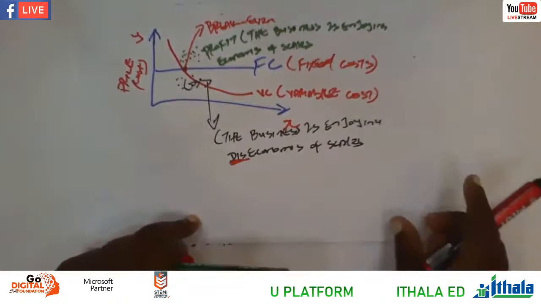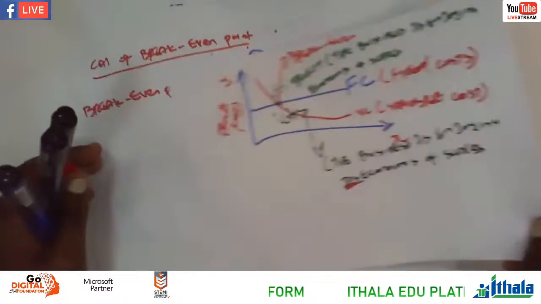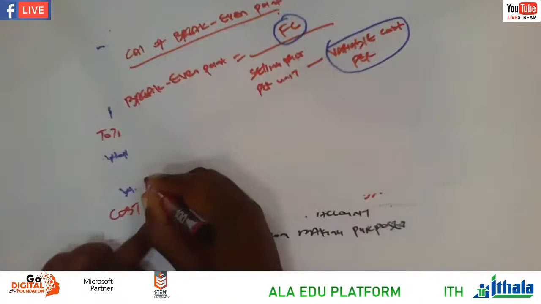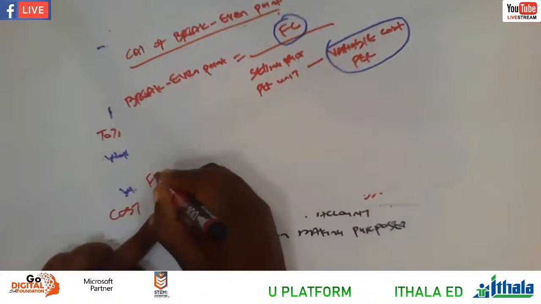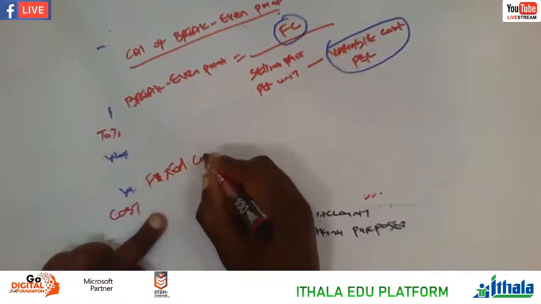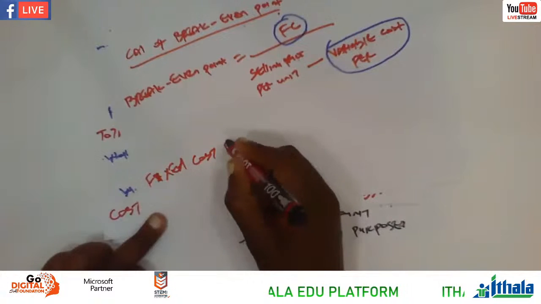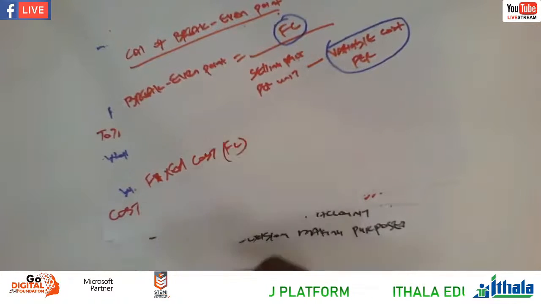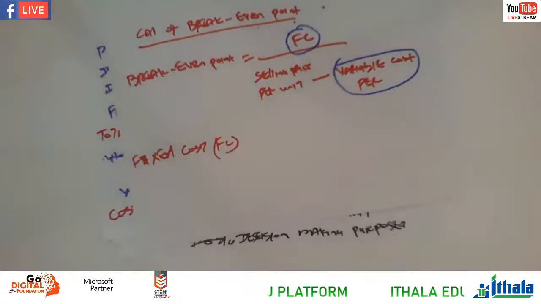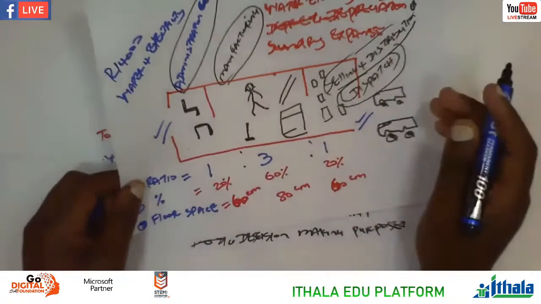And then let's go to the formula now, our own formula. What you have to know is the formula of the fixed cost, FC. If you want to master this formula, let's go back to the three departments once more, right?